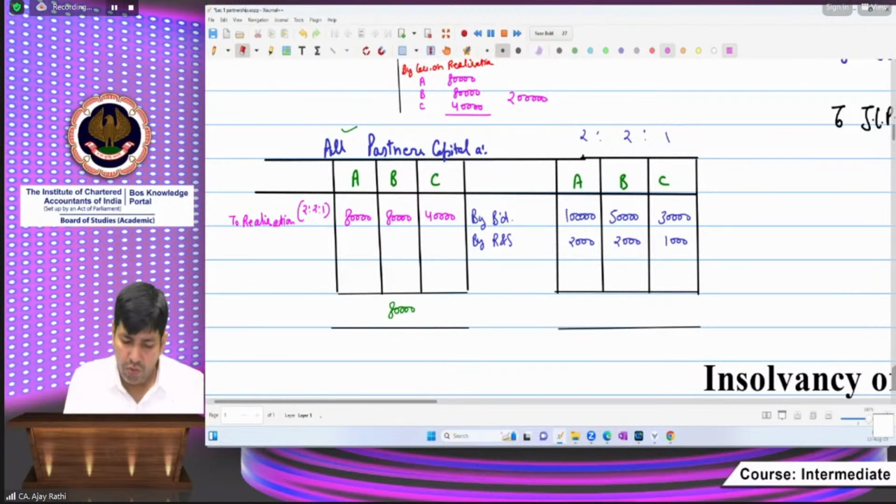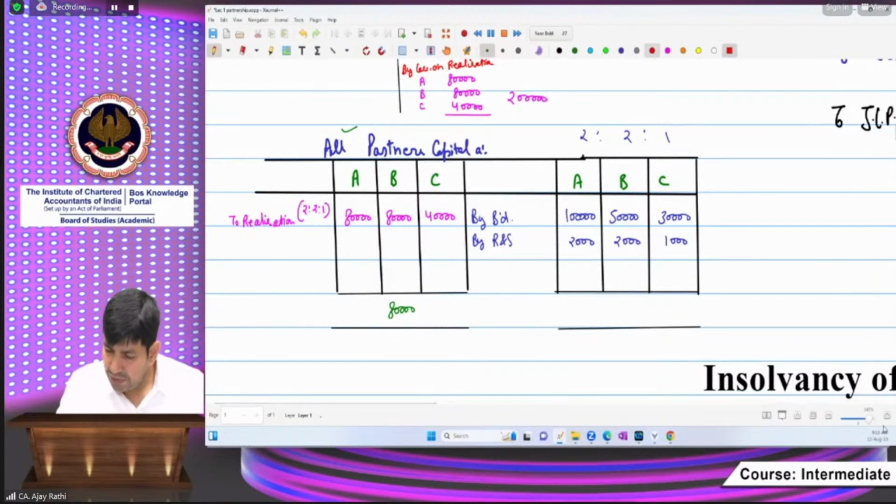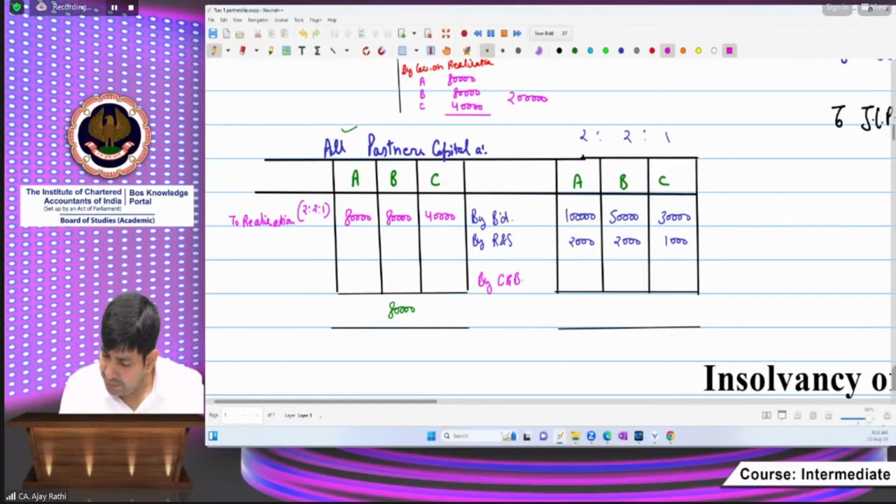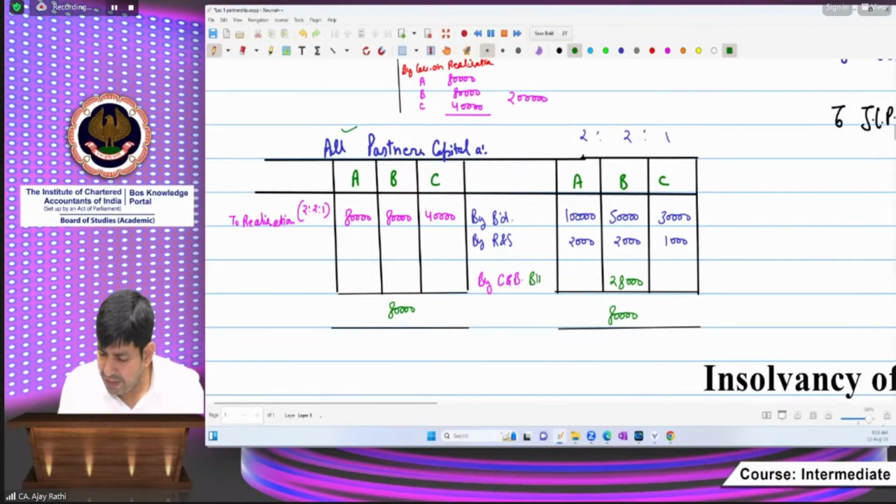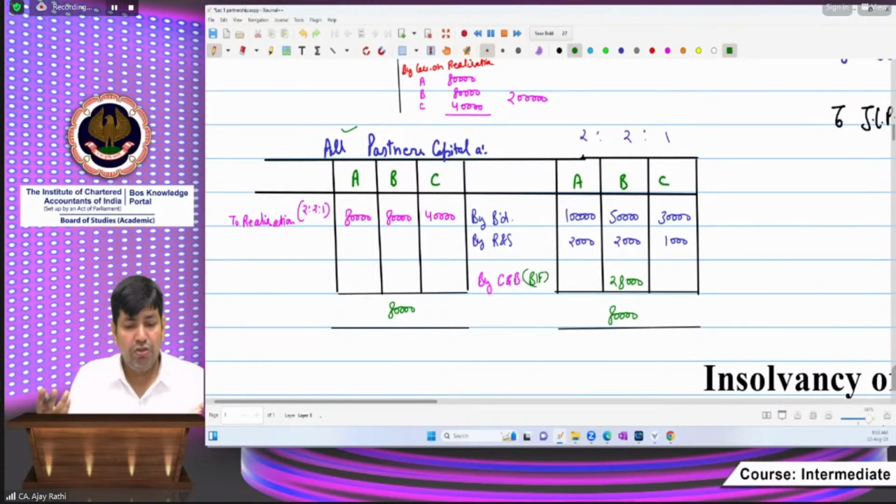Mr. B says, okay, I am paying you. So the firm is getting the cash and bank from Mr. B, because Mr. B is not denying and he is saying that 28,000 is the balancing figure. I am paying you. So the firm is getting the balance.